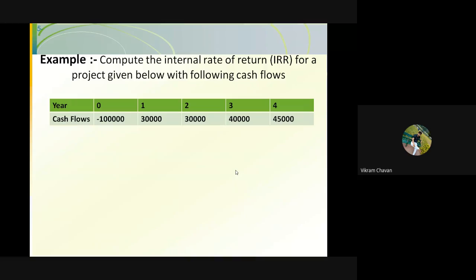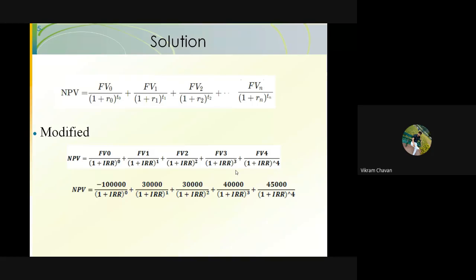Now, how to solve this particular problem? First of all, we have to write the NPV formula. So NPV is nothing but the future value of cash flow, FV0, divided by 1 plus R0, that is the discount rate, raised to T0, plus FV1 divided by 1 plus R1 raised to T1, plus FV2 divided by 1 plus R2 raised to T2, and so on up to FVn divided by 1 plus Rn raised to Tn. That is our general NPV formula.